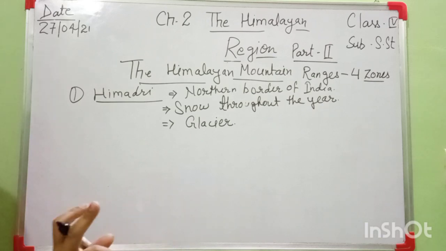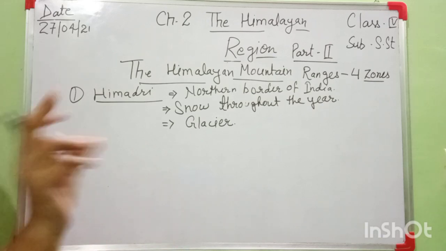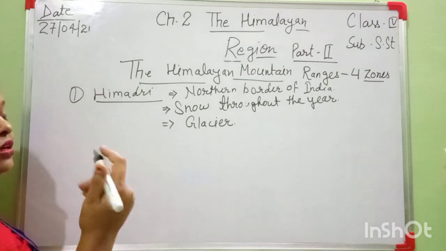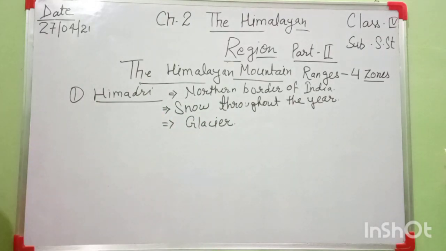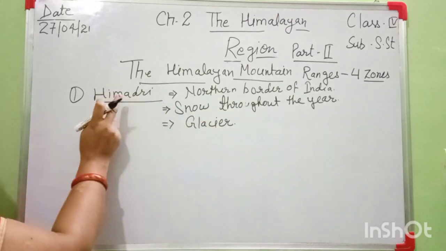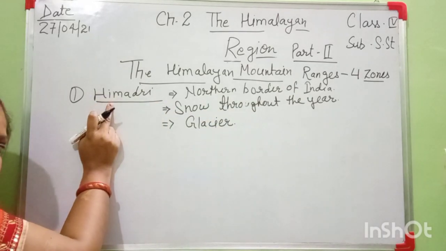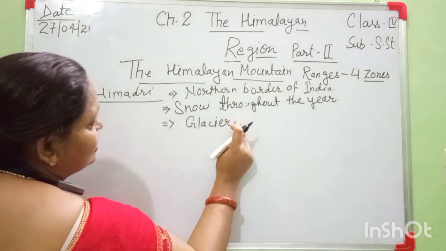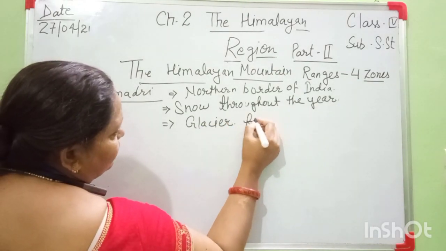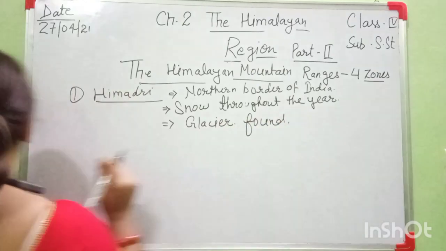During the summer season, you know very well, there is no rain, there is a shortage of water. In the summer season, the snow of the glacier melts, and that helps the rivers to flow throughout the year. Understand? Okay, if the question is raised here, ma'am, where is the glacier? In which zone is the glacier found? It means the glacier is found in the Himadri zone. Okay, these are the important points from this.